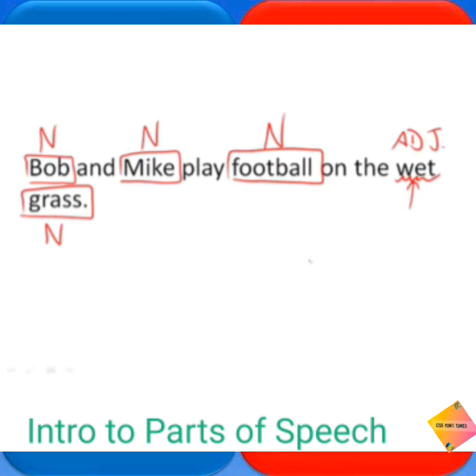But wait a second. We have a sentence here. And sentences cannot just consist of nouns and adjectives. The nouns have to be doing something. There must be an action. There must be a verb. And that verb, well, what are Bob and Mike doing? They are playing football. And there is our verb. If you understand the difference between a noun, a verb, and an adjective, then you're definitely ready to go on to the next video.